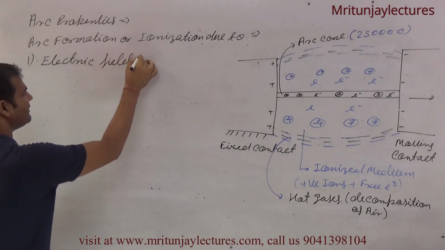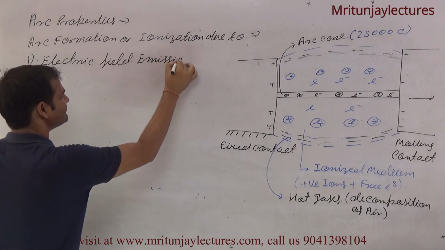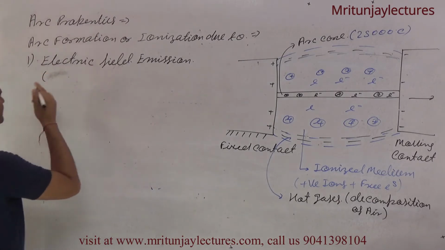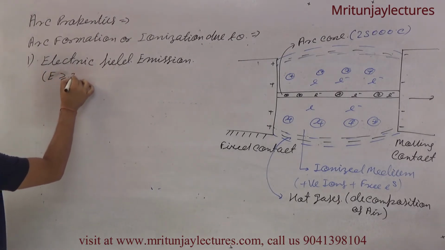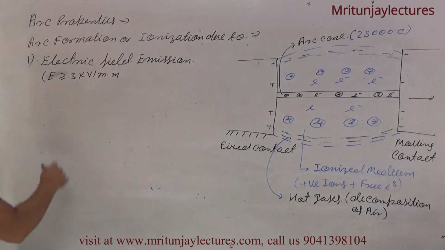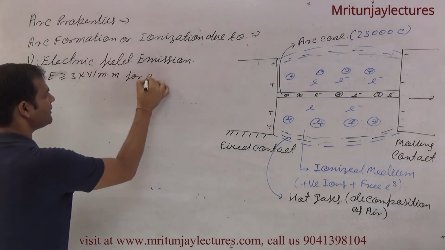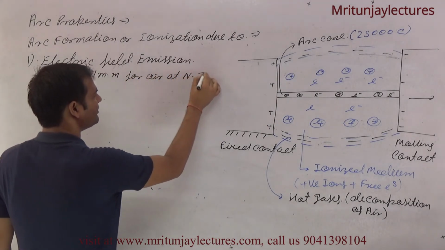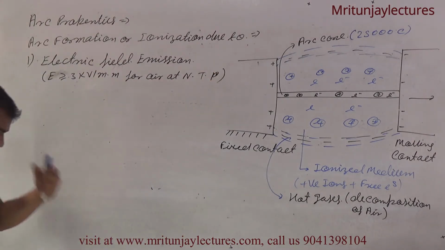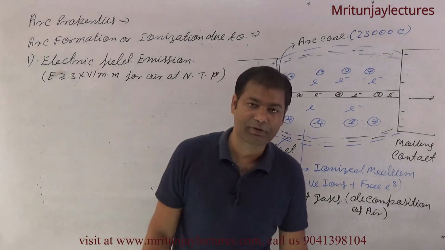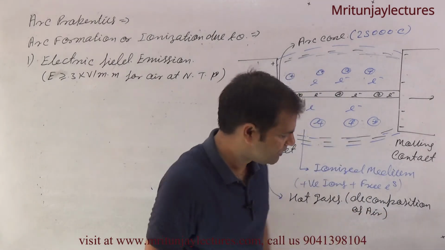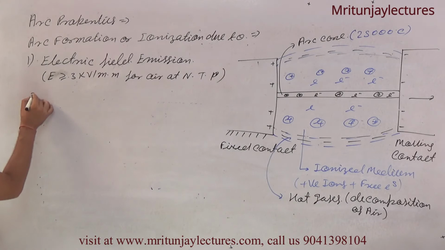Electric field emission: E is greater than or equal to 3 kV per millimeter for air at normal temperature and pressure, NTP. Clear? First one, the responsible factor for arc is electric field emission. Second one, thermal ionization.